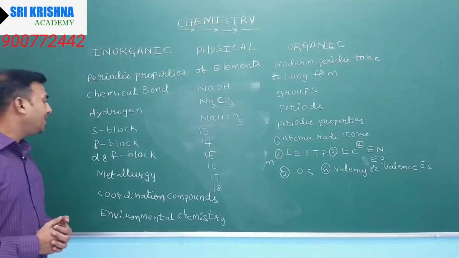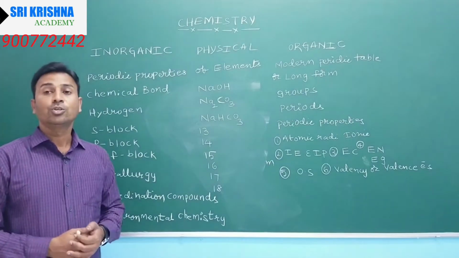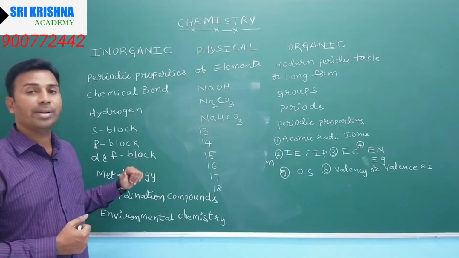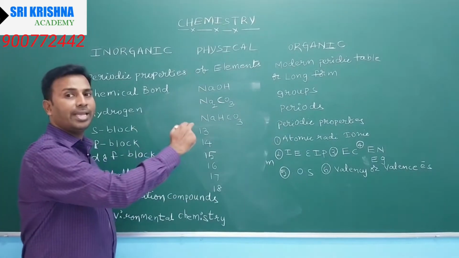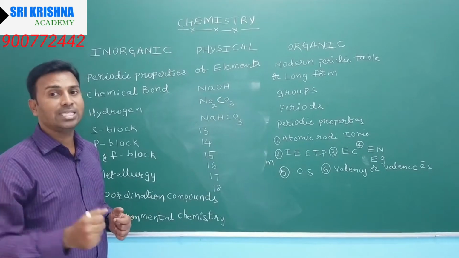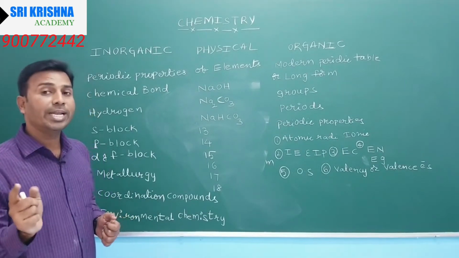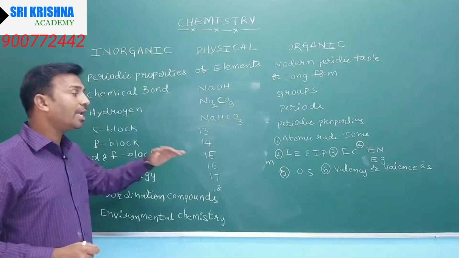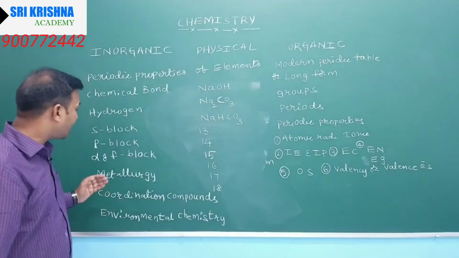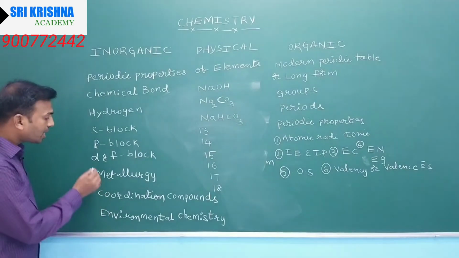Come to the D and F block elements. D block elements are present in the middle, between the S and P blocks. Most D block elements are metals and they form coordination compounds. F block elements are present down the periodic table. Next, come to coordination compounds.